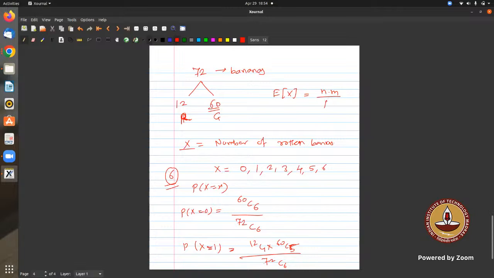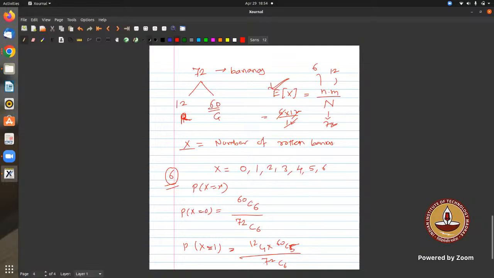Small n is 6, and M is 12, the number of type rotten, and capital N, the total number of bananas, is 72. So this is 6 into 12 by 72. Or you can do it with this, or with the other method.